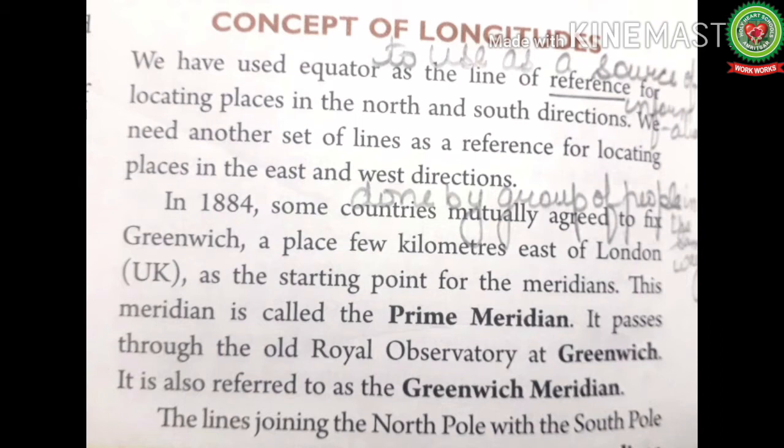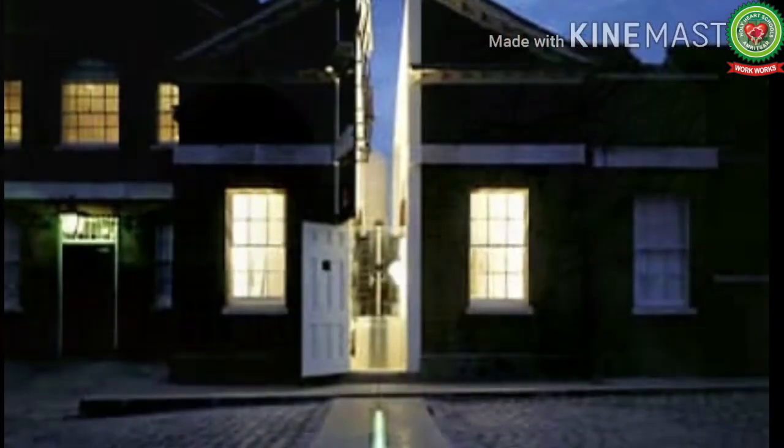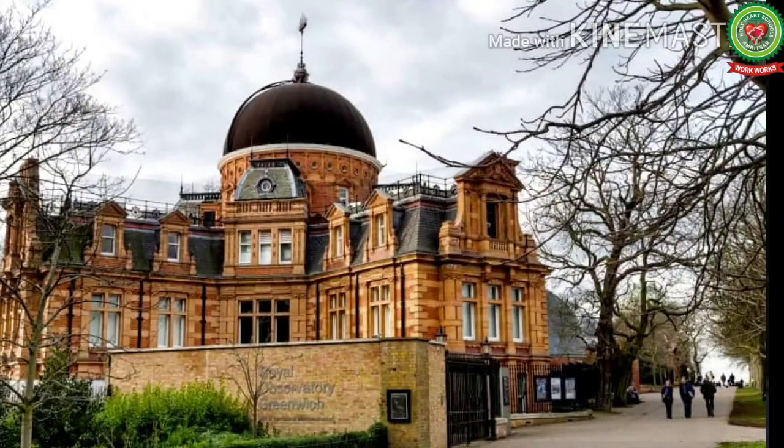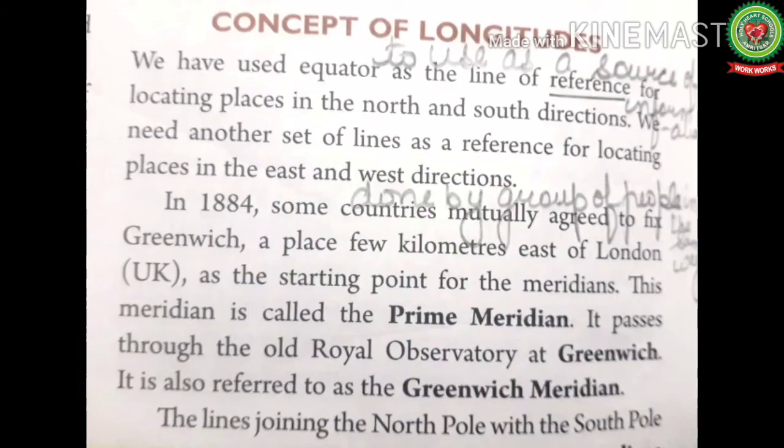In 1884, some countries mutually, meaning done by the group of people in the same way, or we can say done with the consent of the people in a group, agreed to fix Greenwich, a place a few kilometers east of London, United Kingdom, as a starting point for the meridian. This meridian is called prime meridian. It passes through the Royal Observatory at Greenwich. It is also referred to as Greenwich meridian.